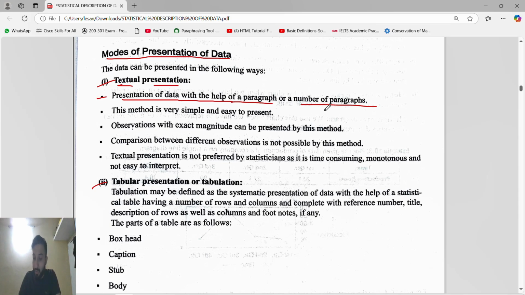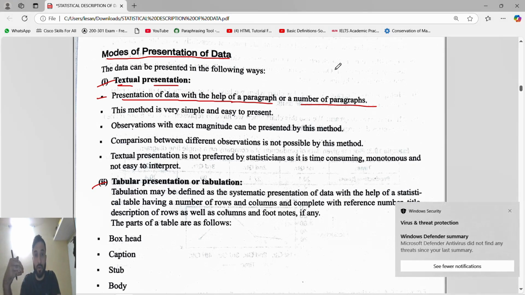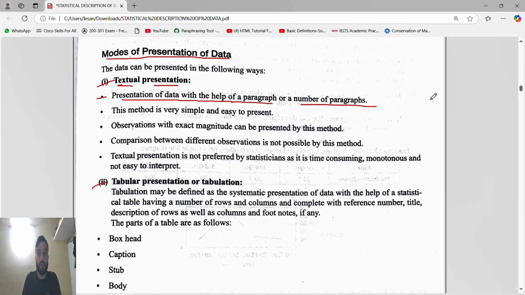So the person who wants to read it has to take a marker or a different color of pen, and read and mark or underline only the important points. It is like a theory paper: you have studied the history paper, right? What do we do in a history paper or theory paper? We read that paragraph and just underline the important points, important concepts. So this method is very simple and easy to present, but it is difficult to understand.